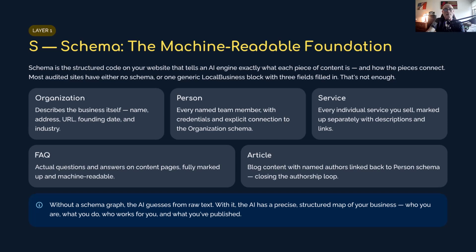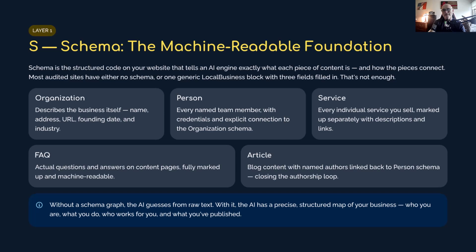Without that map, the AI is guessing from raw text. It has to figure out what the page is about. By using schema markup, you're actually telling it what it's about. This is the layer where every audit starts, because nothing in the other layers works if you don't have the foundation built out correctly. Everything you build on top will have cracks in it, so we have to fill in those cracks before we level down, if you will.